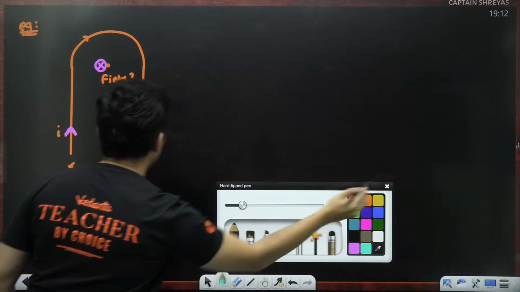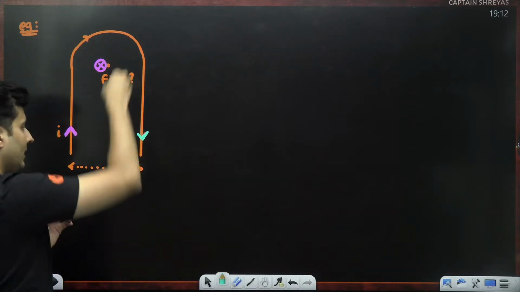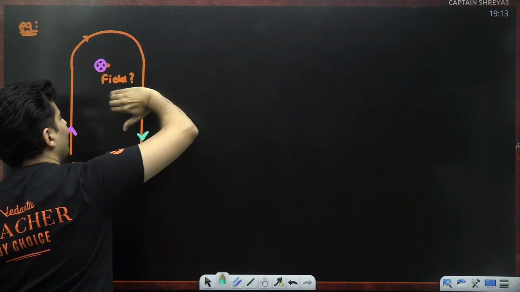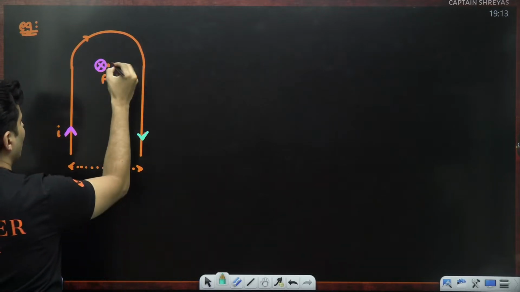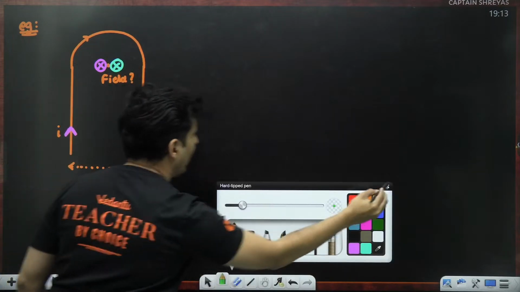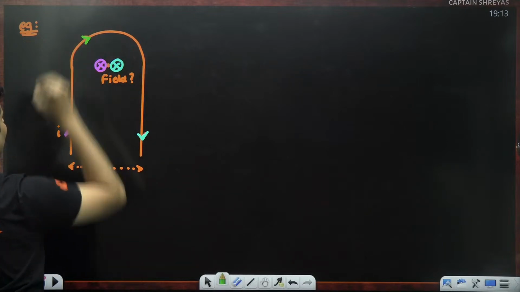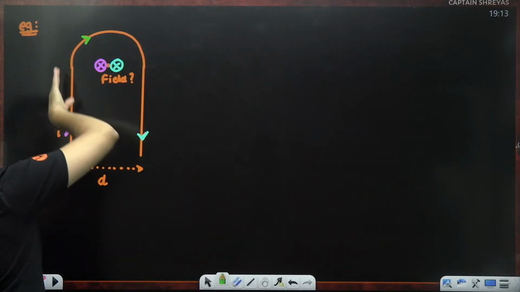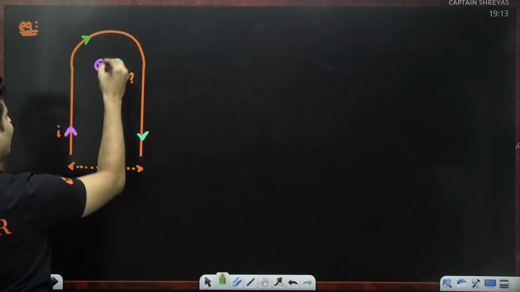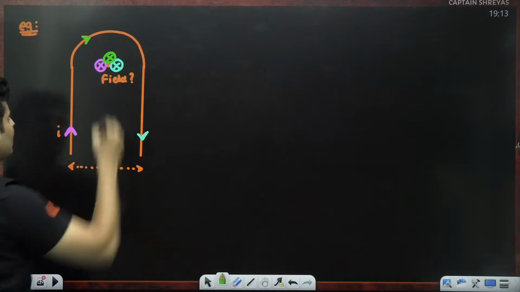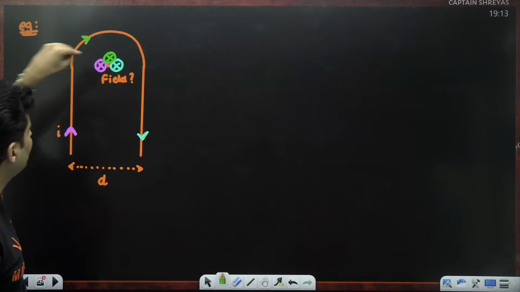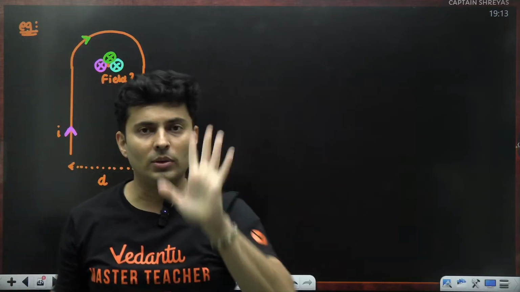For the wire carrying current downwards, hold the thumb down, the fingers go again inside, so the contribution is again inwards. For this particular part of the wire, the thumb goes inside, so again the contribution is inwards. So each part is contributing inwards, so they will all add up to give you the total field.